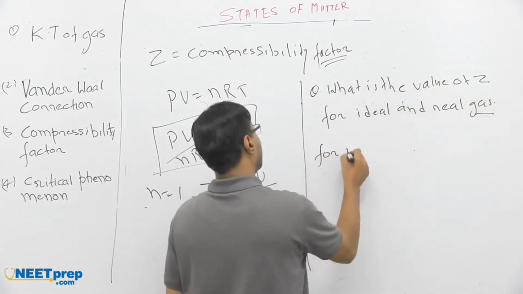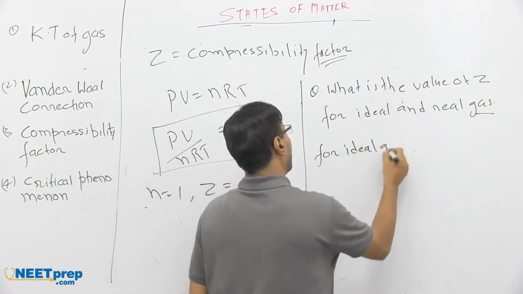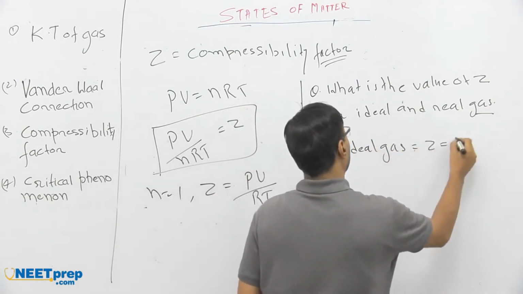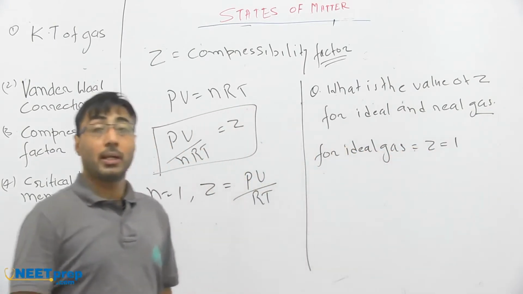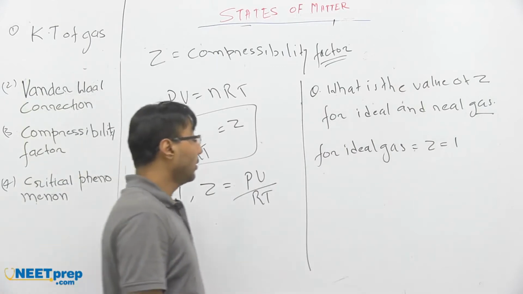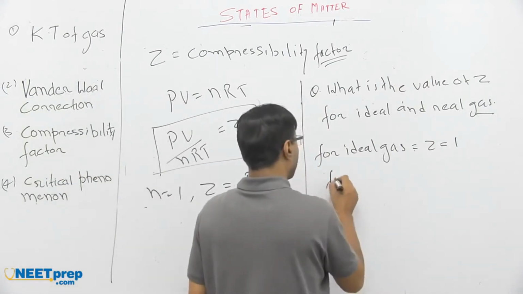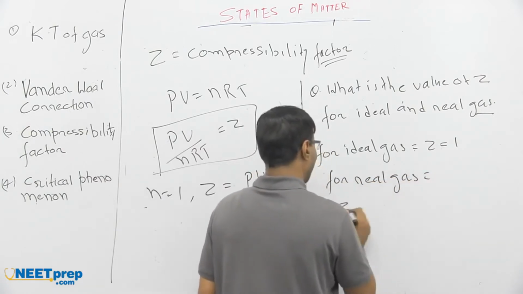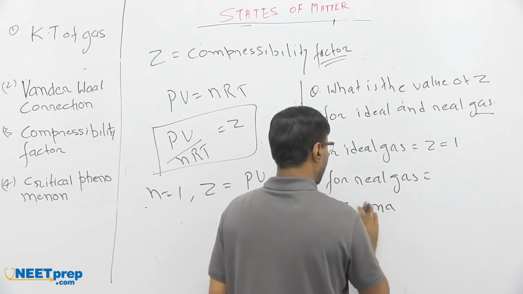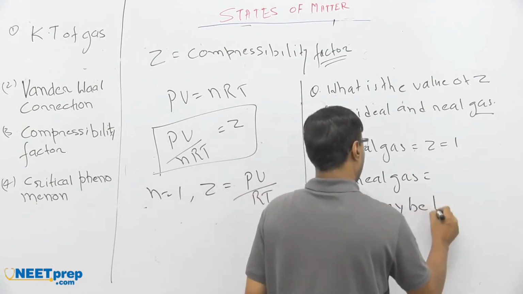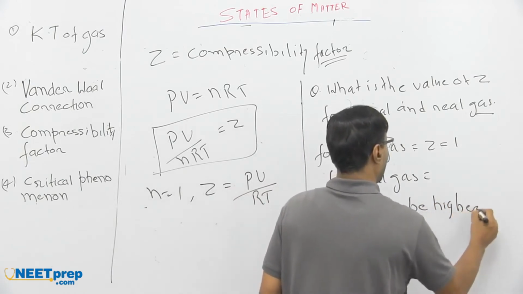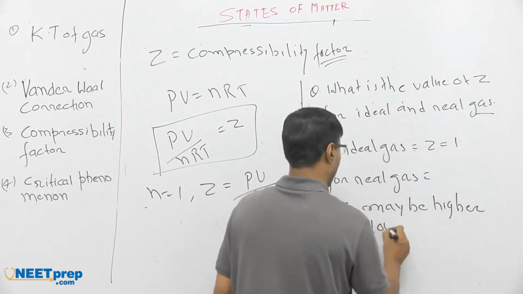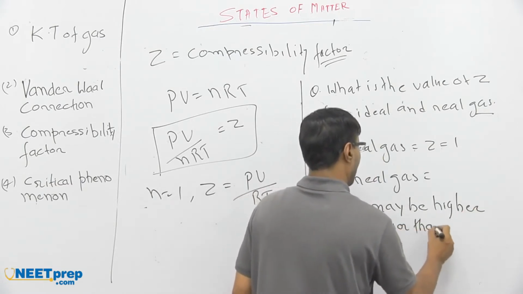For ideal gas, Z is always equal to 1. For real gas, Z may be higher or lower than 1.